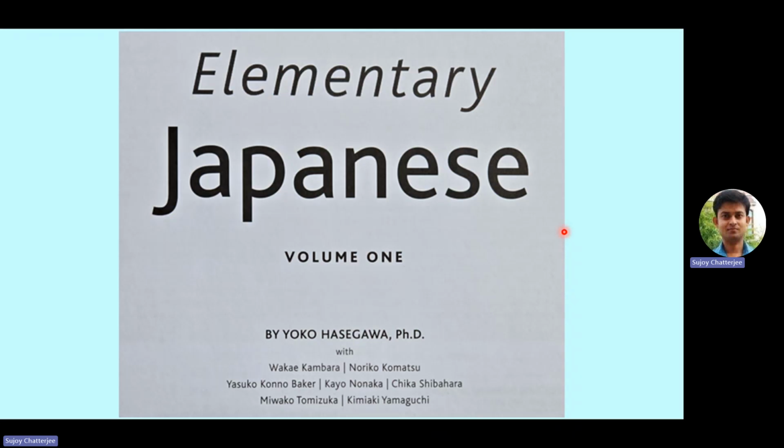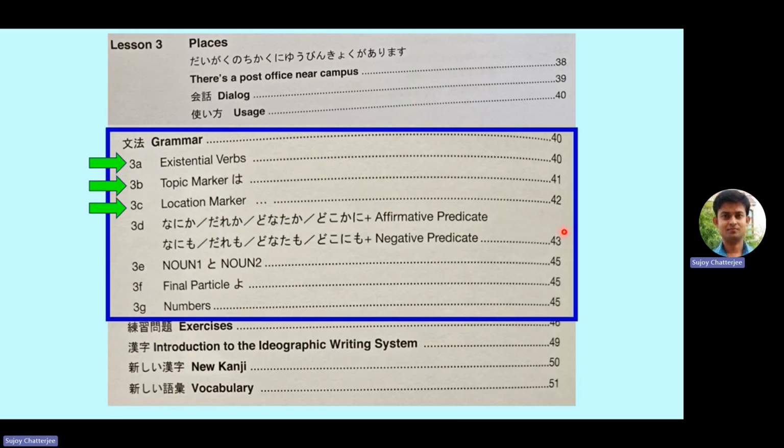This is the front page of the book Elementary Japanese Volume 1 by Yoko Hasegawa, PhD, and his team. And this is the content of lesson 3, which deals with places. That means how to represent places or how to talk about places in sentences. The blue box indicates the grammar portion of this chapter, which we are currently going through.